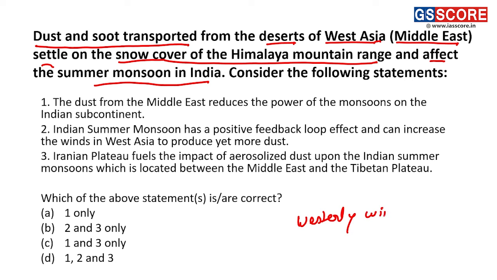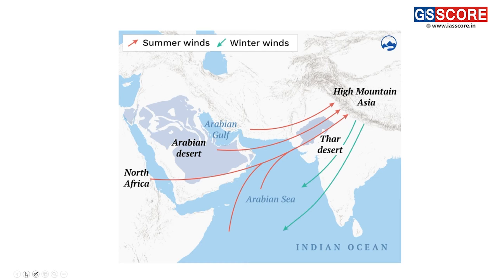Through the westerly winds, they are being brought up to the part of Indian mountain ranges. So looking at the various statements here, statement 1: the dust from the Middle East reduces the power of monsoons on the Indian subcontinent. This statement is quite technical and requires a good analysis. Basically, the dust is being taken up from the part of the Middle East region.